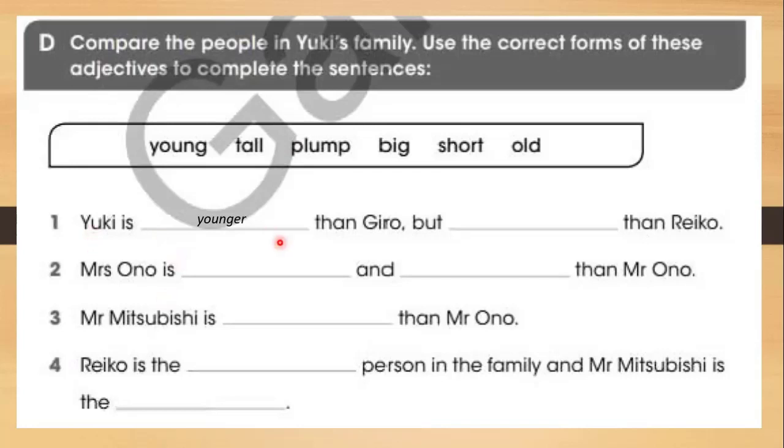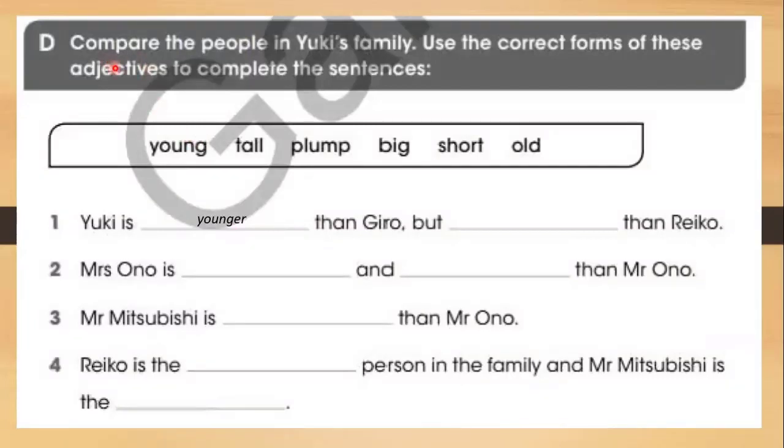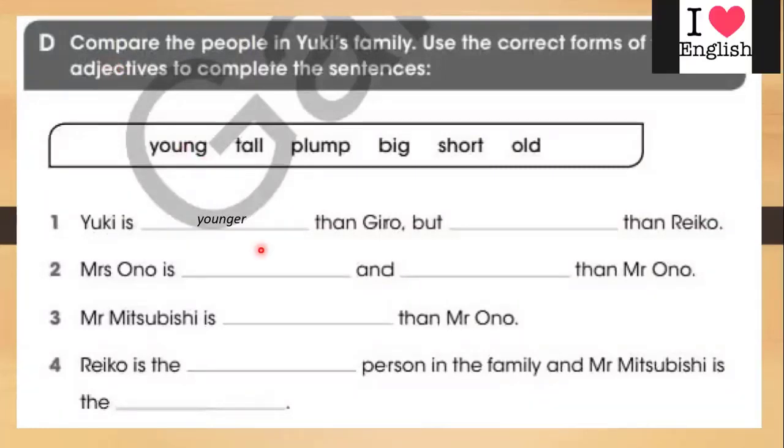Yuki is younger than. We can't say Yuki is young only, then we write than here. So we have to make it like a comparison because we are comparing here. Comparing, what does it mean? Comparing means comparing between two things. So we have to add ER or EST when we compare.